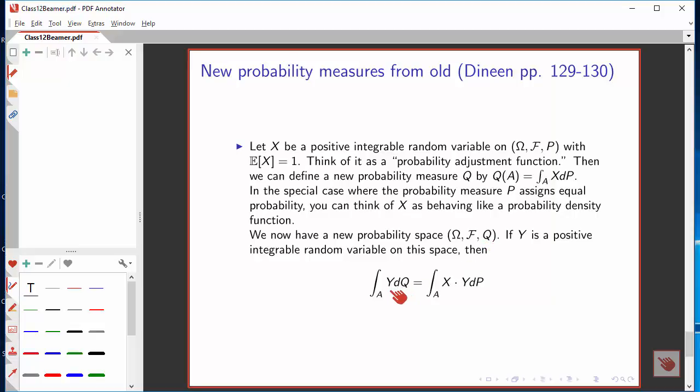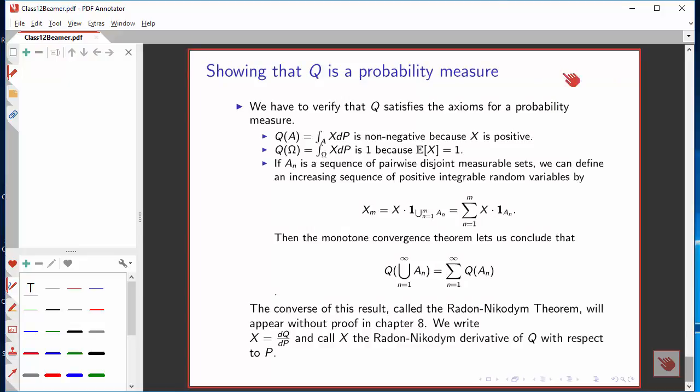And if we have an integrable random variable Y on this space, its expectation over A is the same as you get by taking X times Y and using the old probability measure. That's easy to say. It's not that easy to prove, and I will just state how the proof goes.